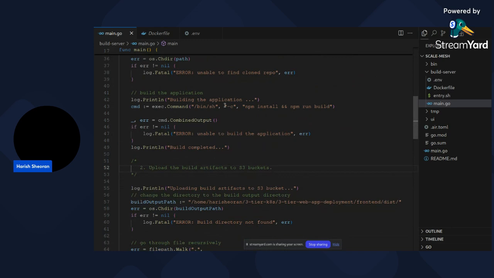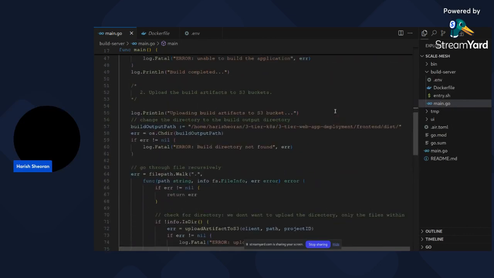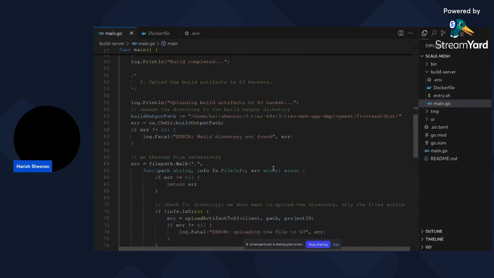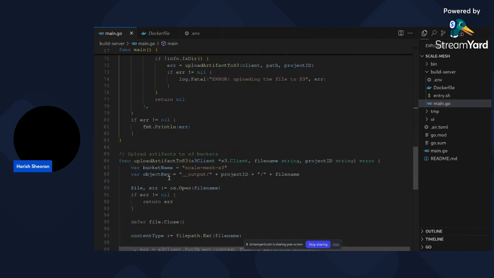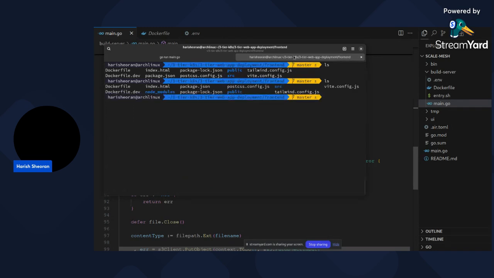So in this first component, I'm simply building the application, saving the artifacts in a directory, and uploading them to the S3 bucket. So let me show you a demo.